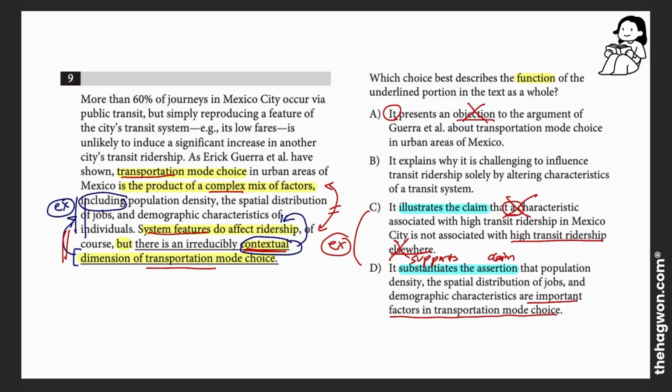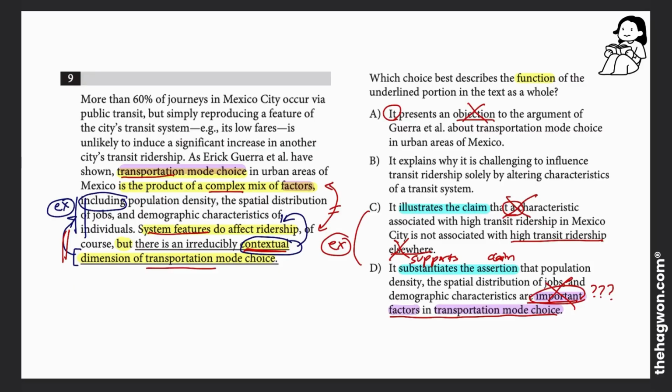Now, this is a very popular incorrect answer choice on the SAT. Now, why is this incorrect? Because we saw a very similar sentiment in the passage. But if you look closely, answer choice D is saying these factors are important in choosing transportation, whereas in the passage we're just saying these are factors in making a transportation mode choice. Whether they're important or not, what makes a factor more or less important, I have no idea. We didn't discuss this at all.